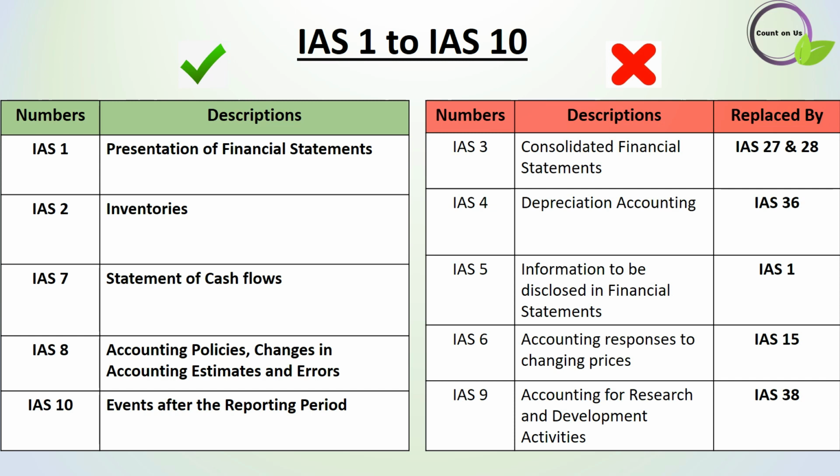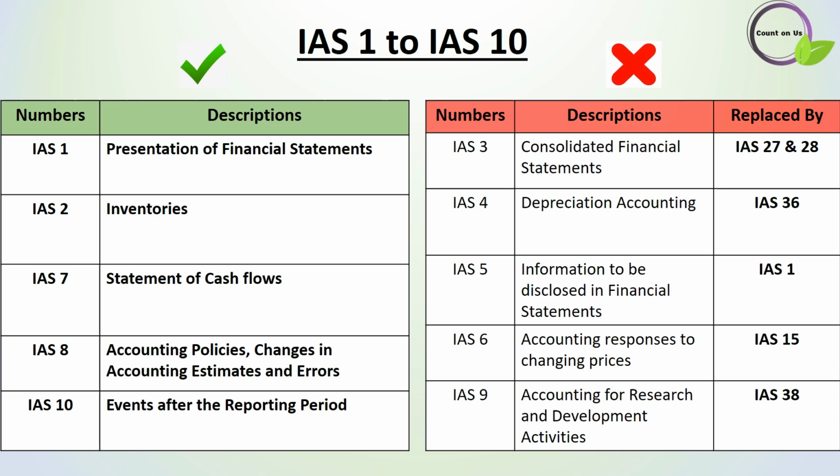Here you have to note that even though IAS 6 was replaced by IAS 15, IAS 15 was also fully withdrawn on 1st January 2005. So IAS 6 and IAS 15 are not applicable accounting standards. Then IAS 7 and 8 come under applicable standards.